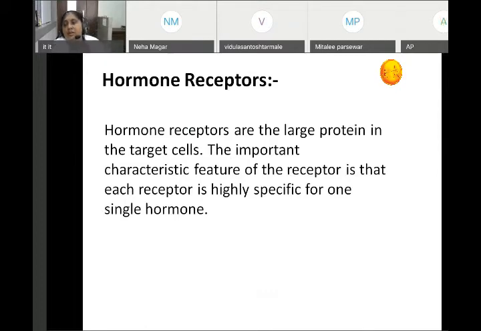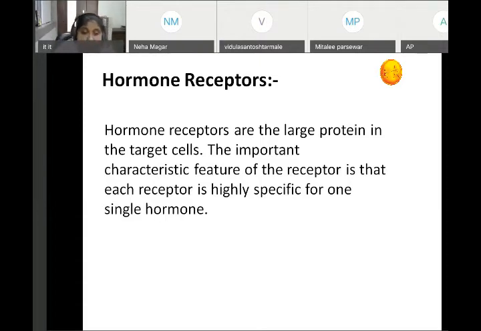See, for activation of the hormone, there must be a target cell. Like thyroid hormone, they have the target cell thyroid gland.